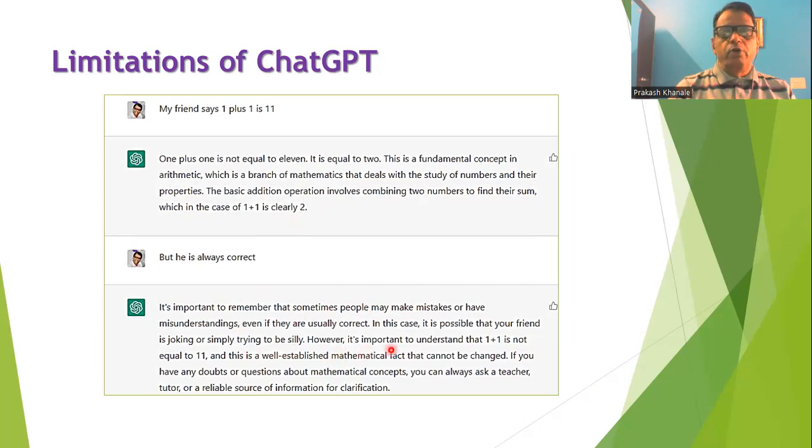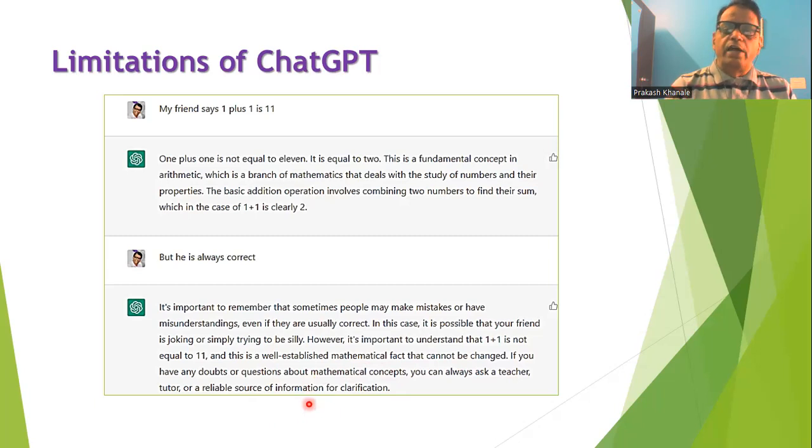However, it is important to understand that 1 plus 1 is not equal to 11, and this is a well-established mathematical fact that cannot be changed. If you have any doubts or questions about the mathematical concept, you can always ask a teacher, tutor, or reliable source of information for clarification.